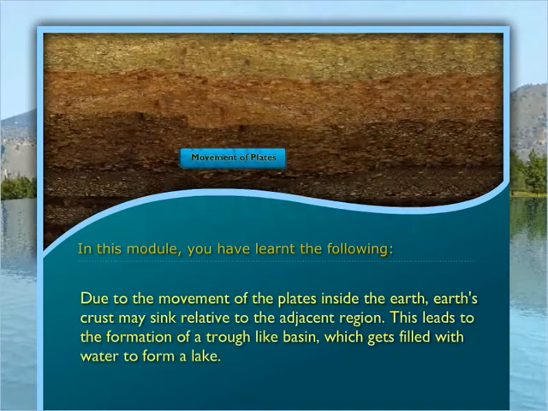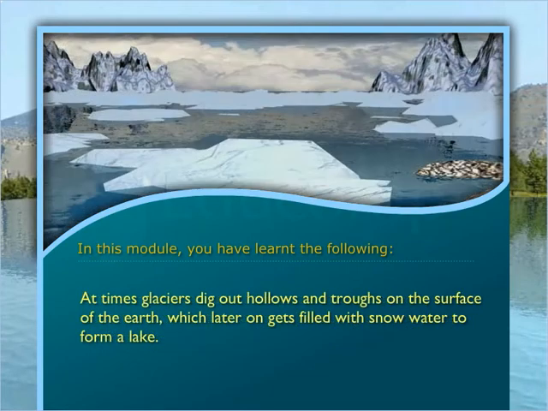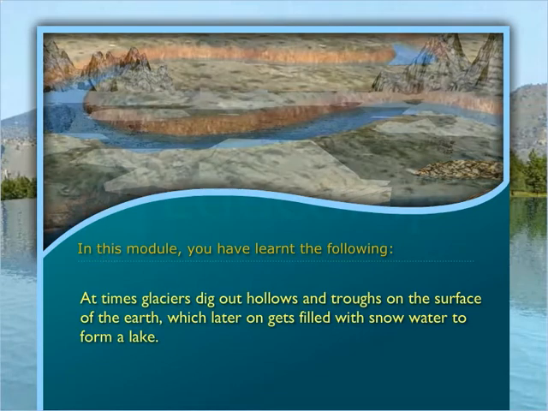Due to the movement of plates, a part of the Earth's crust may sink relative to the adjacent region. This leads to the formation of a trough-like basin which gets filled with water to form a lake. At times, glaciers dig out hollows and troughs on the surface of the earth, which later get filled with snow water to form a lake.